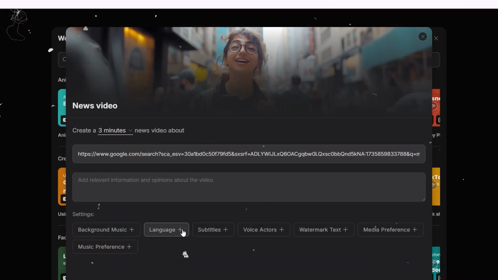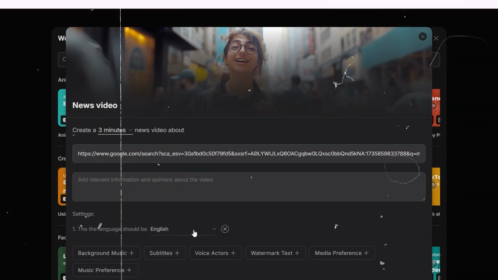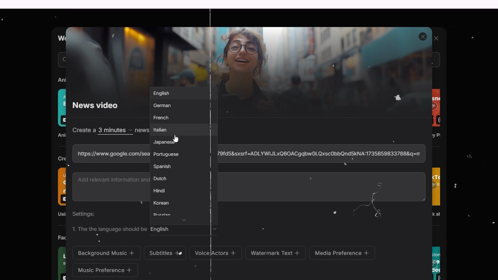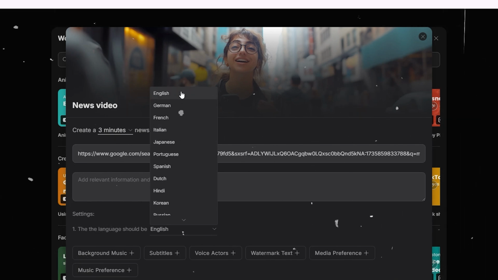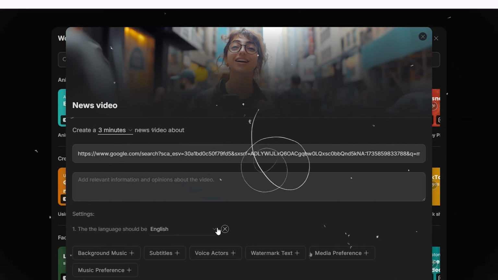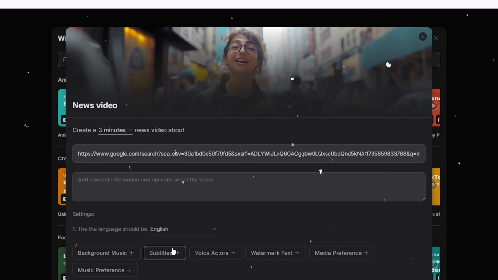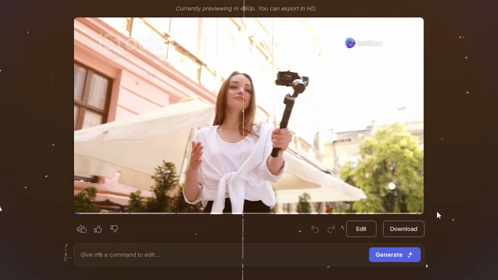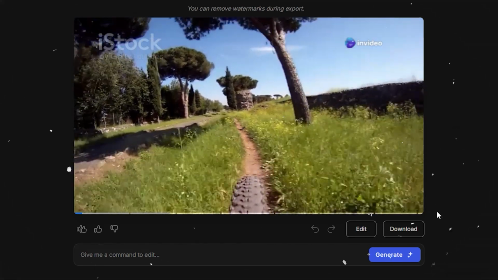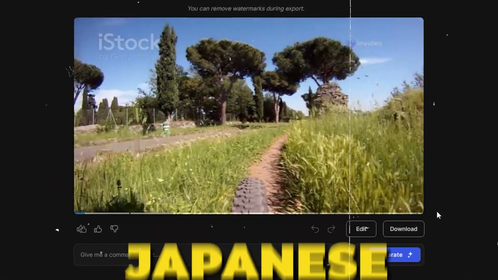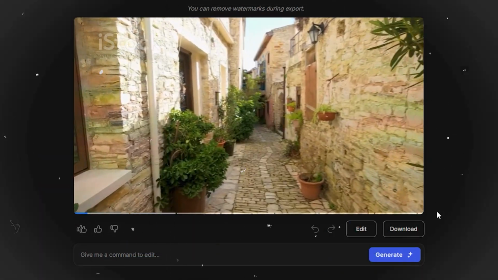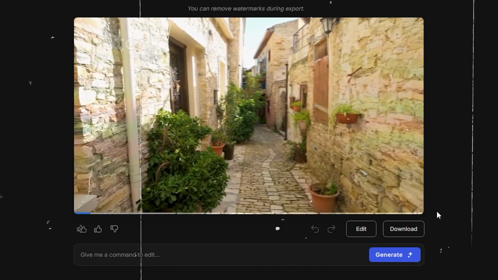One of the coolest features of using AI tools like InVideo is the ability to translate your content into multiple languages. This opens up a whole new world of potential viewers. Imagine you've created an English video about a major sports event. With a few clicks, you can have that same video available in Spanish, French, or even Japanese. This not only broadens your audience, but also increases your chances of going viral.